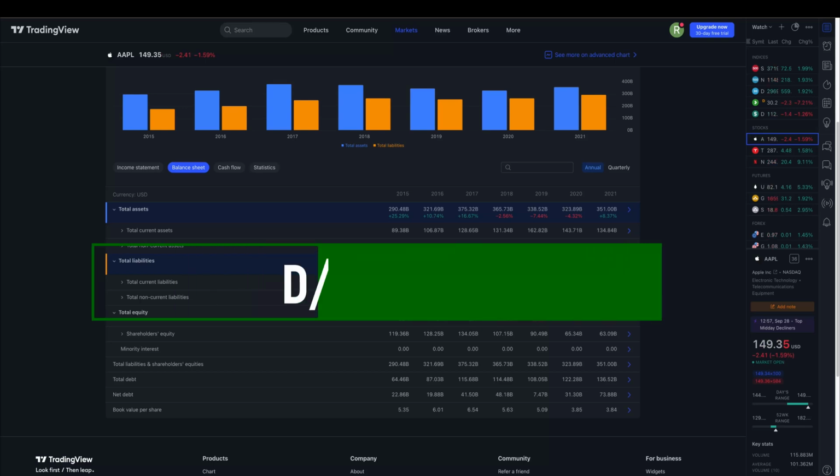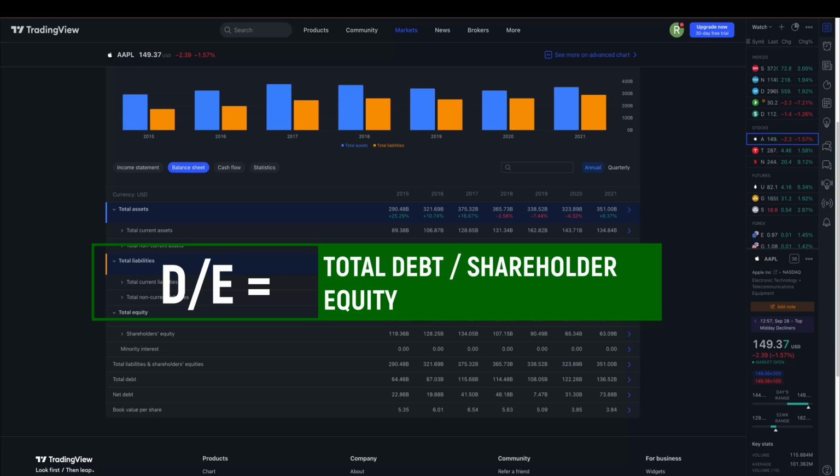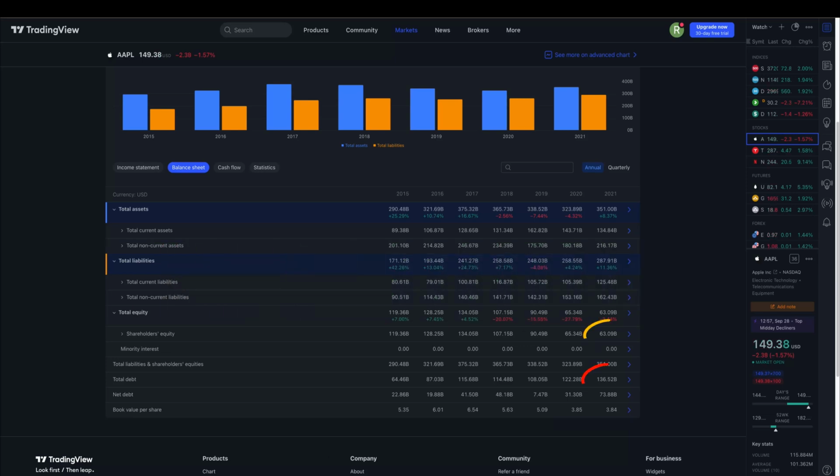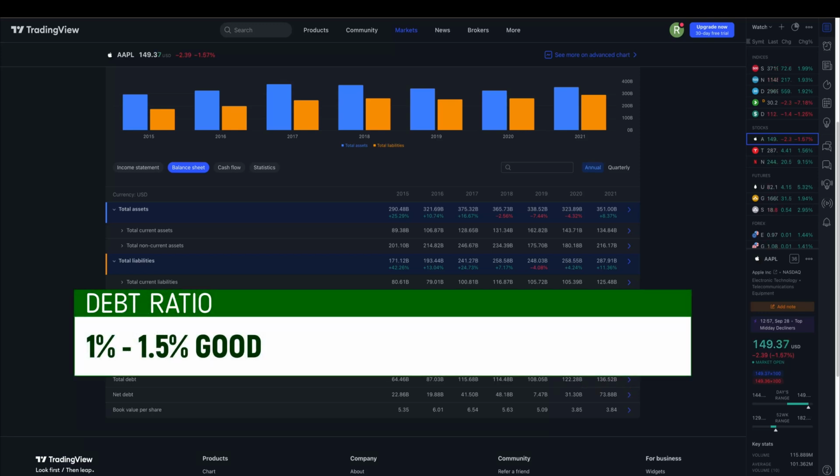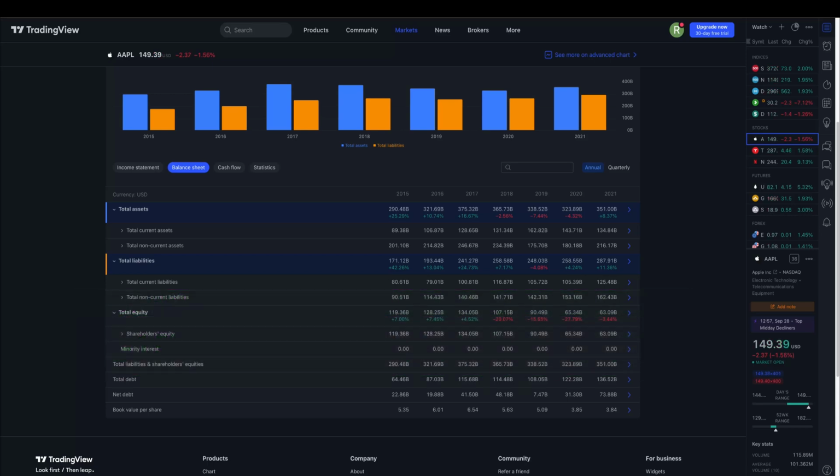Debt to equity is calculated by dividing a company's total debt by its shareholders' equity. In Apple's case for 2021, we need to divide 136.521 by 63.09. The number we get is 2.16. Generally, a good debt ratio is around 1 to 1.5. However, the ideal debt ratio will vary depending on the industry, as some industries use more debt financing than others. To note here that capital-intensive industries like the financial and manufacturing industries often have high ratios that can be greater than 2.